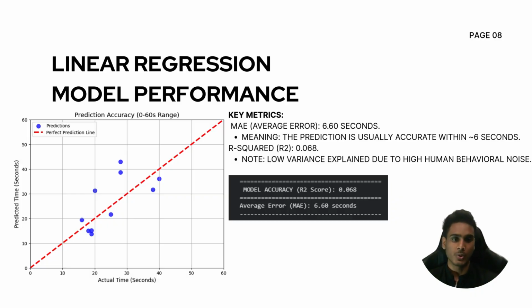For our result, we first evaluated how accurate our linear regression model was. We tested it on 20% of our data. Our mean absolute error was 6.6 seconds, which is quite good for a small study. It means if the AI guesses 20 seconds, the real time is usually between 14 and 26 seconds. The R square score was low, but this is expected because human behavior in queues is unpredictable.